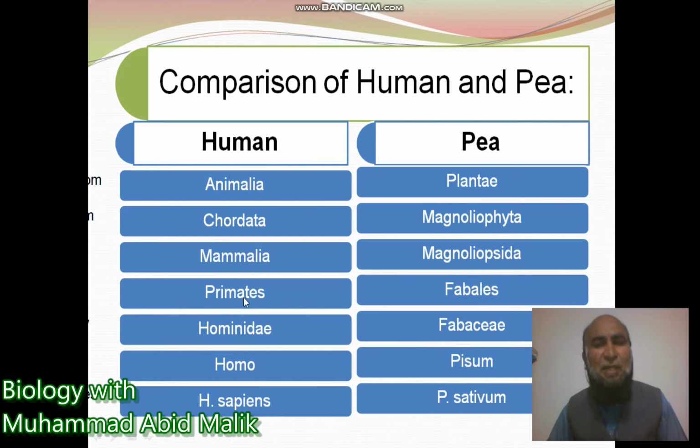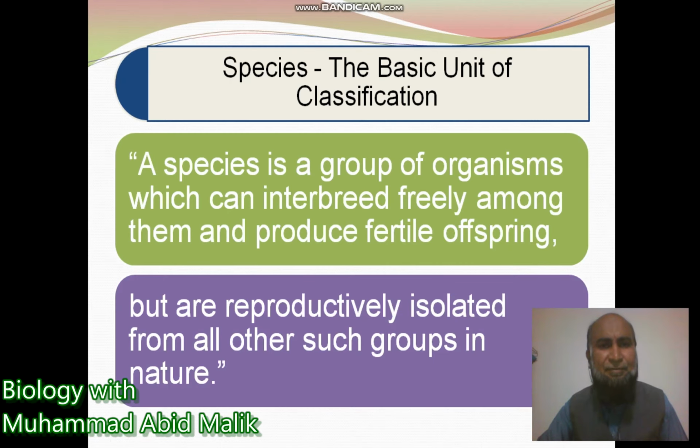Human belongs to order Primates and pea belongs to Fabales. Human belongs to family Hominidae and pea belongs to Fabaceae. Human belongs to genus Homo and pea belongs to Pisum. In the end, species: human belongs to Homo sapiens and pea belongs to Pisum sativum. Inshallah, the matter concerning humans will be revised in the next segment.